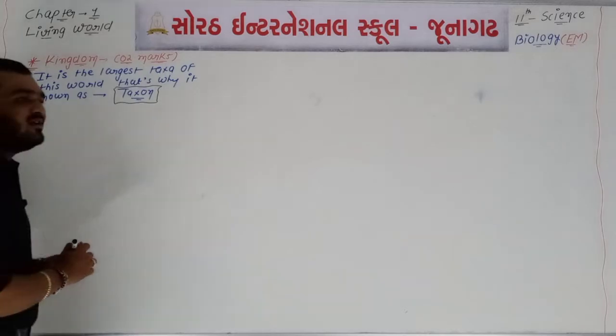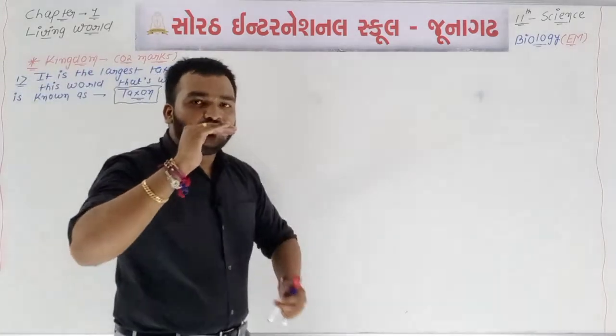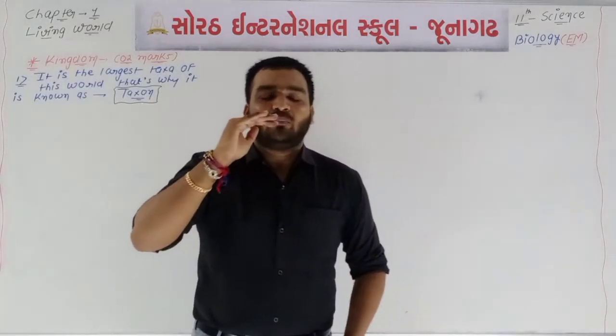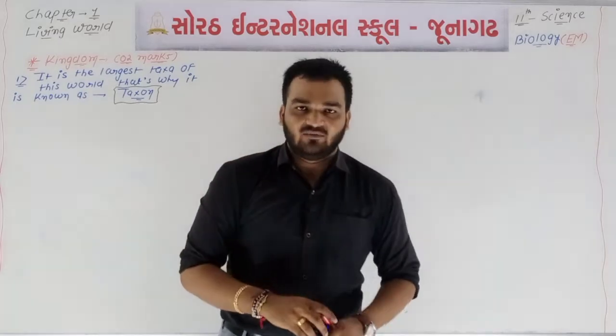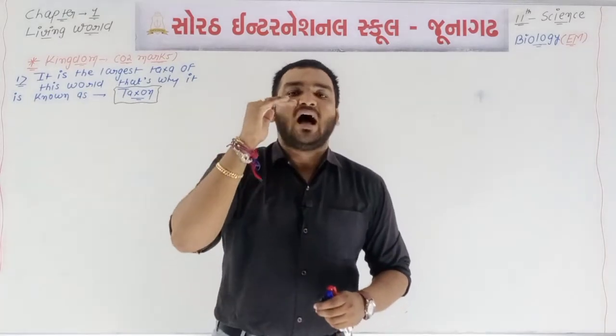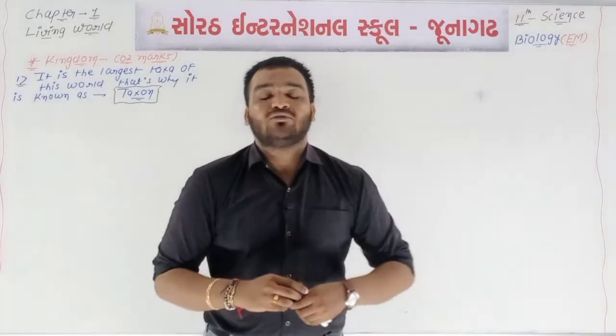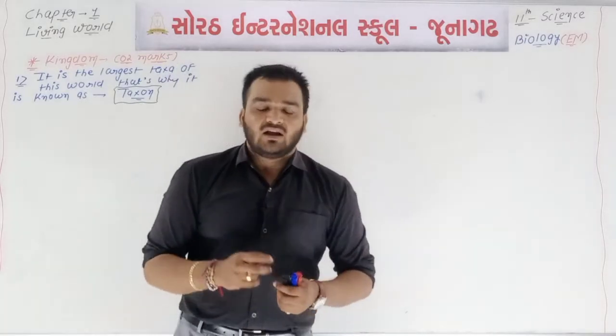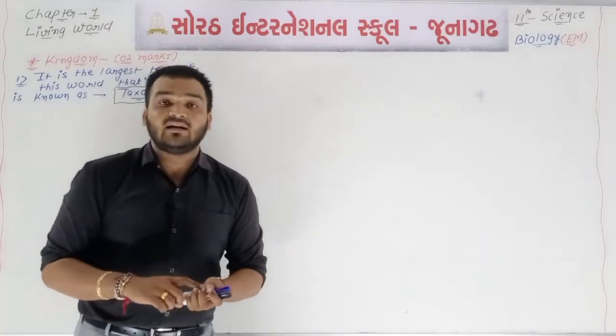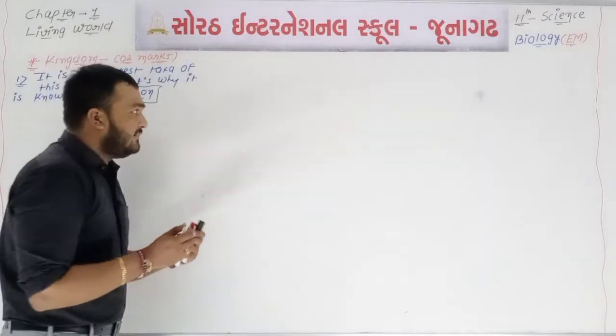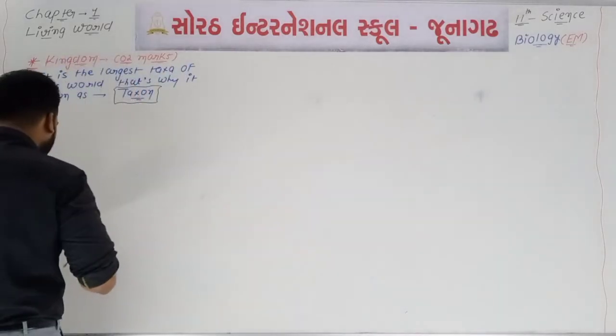The kingdom is located at the topmost, or the higher category. It is one type of top category, or the top taxonomical category. That's why kingdom is the largest taxa, and that's why it is known as the taxon. Okay, point number 2.